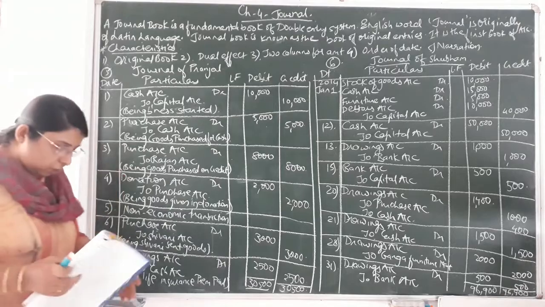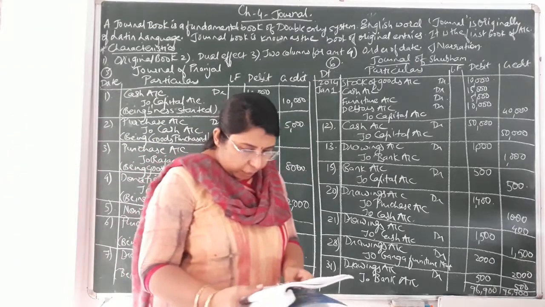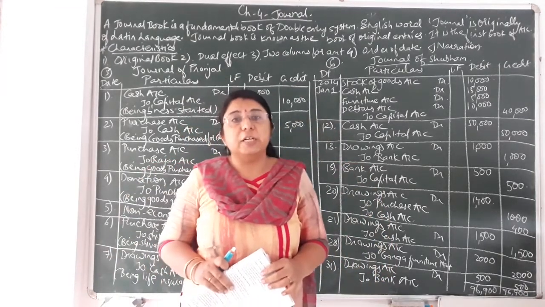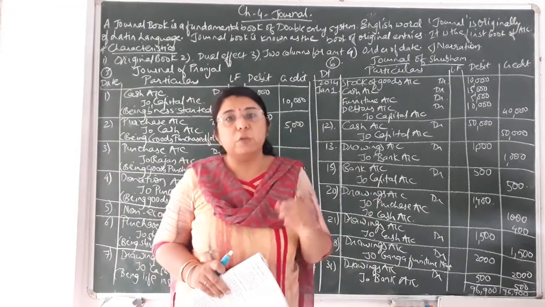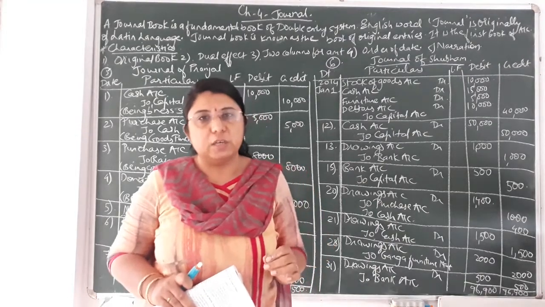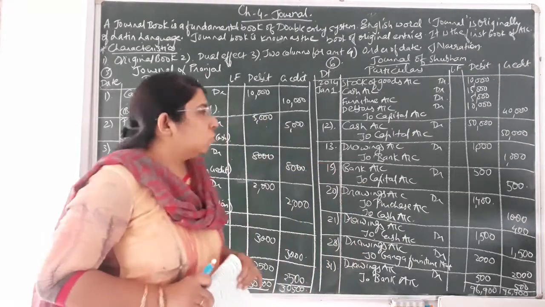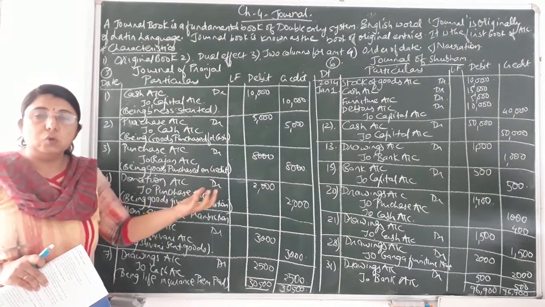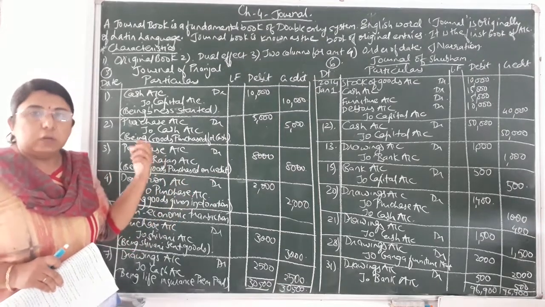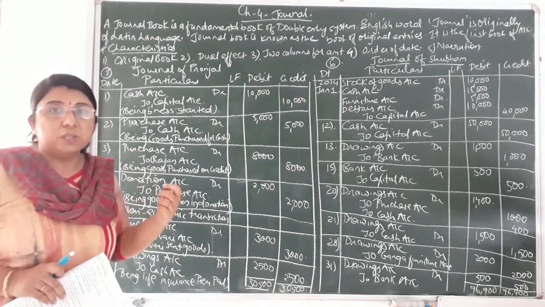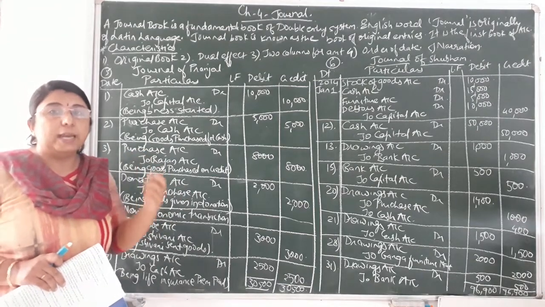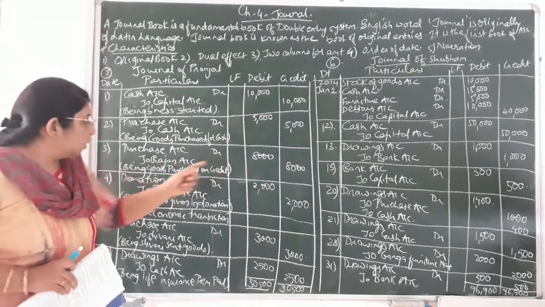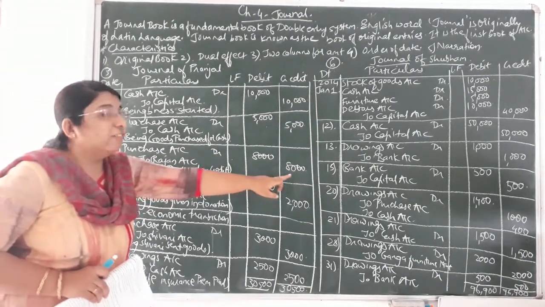Okay, third transaction, goods of rupees 8,000 purchased on credit from Rajan. Here also it is clearly mentioned that goods are purchased on credit, and the name of the person from whom the goods have been purchased is also mentioned. So what would be the entry? Purchase account debit, whether it's a cash or credit transaction, goods are coming into the business. Any kind of goods or assets, whenever they come into the business, as per the rule of real account, debit what comes in. So purchase account debit, that is 8,000, to Rajan's account credit, that would be 8,000,